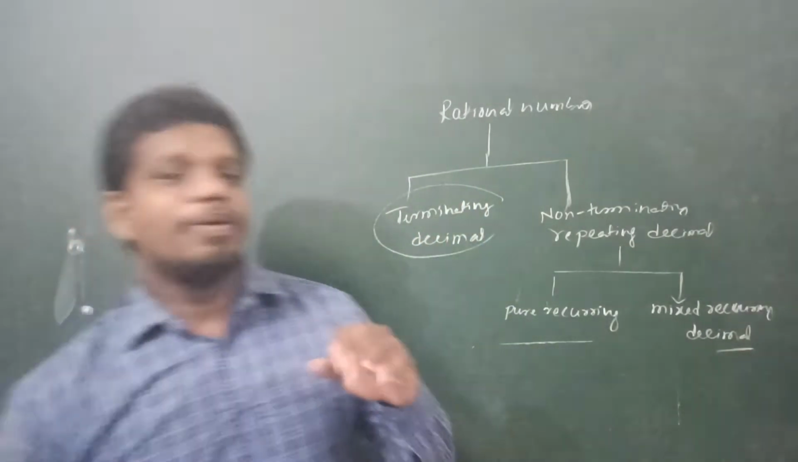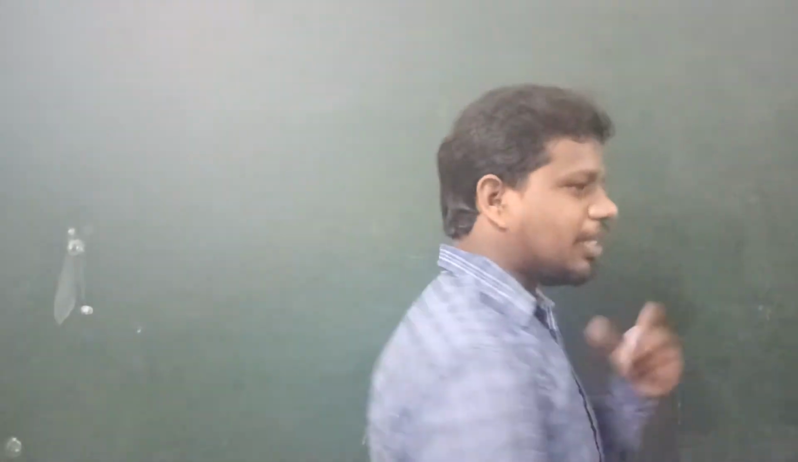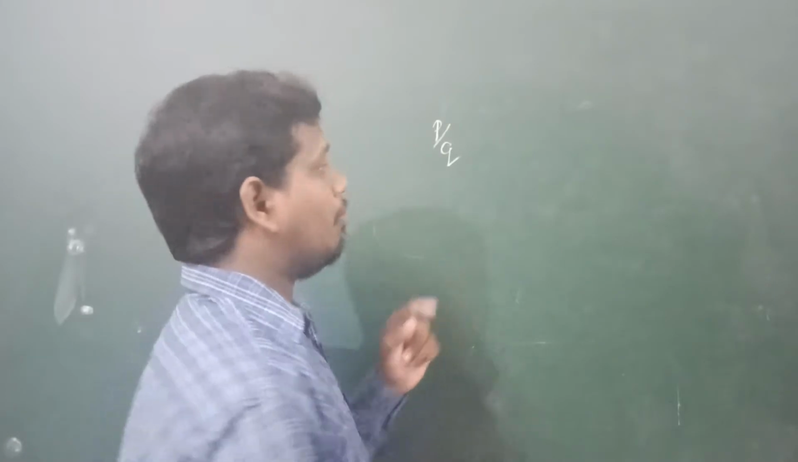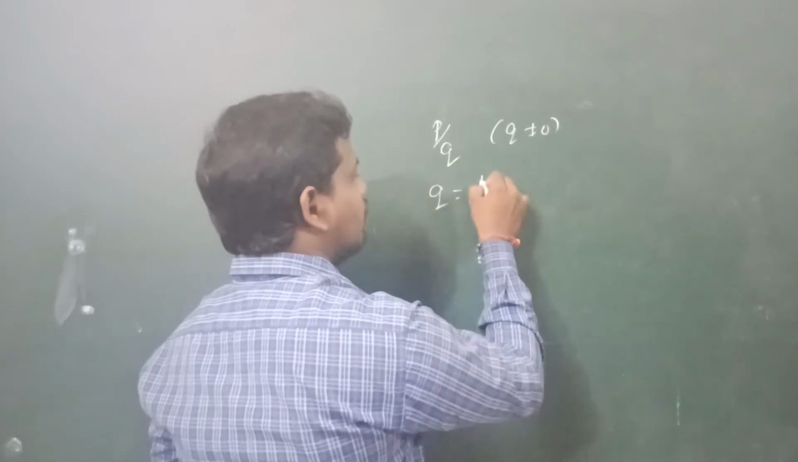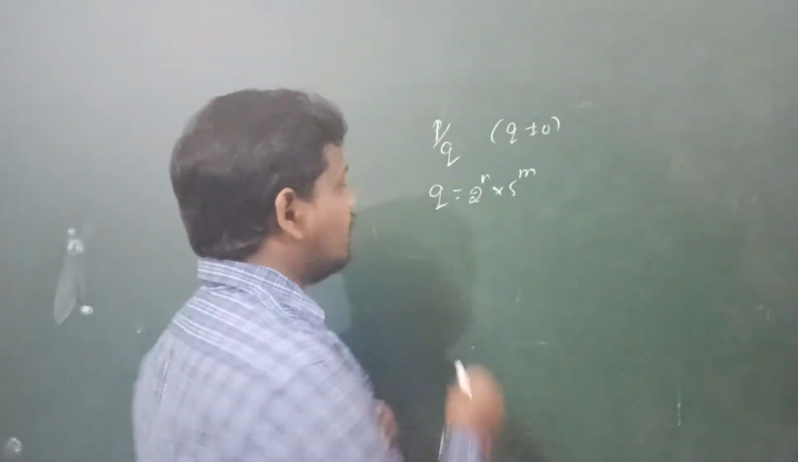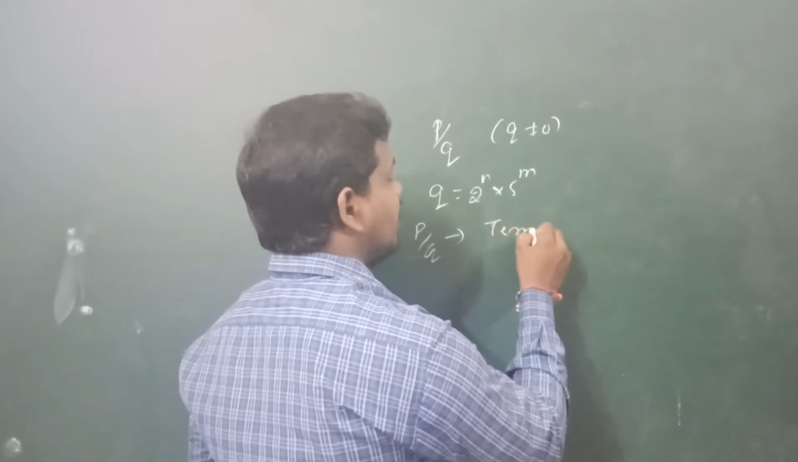Do you know, children, what is meant by terminating decimal? Terminating means the decimal value has ended, it will not continue. Such types of decimal forms we call terminating decimal. For example, if a rational number is in the form p by q, and q is not equal to 0, and if q is in the form of 2 to the power of n into 5 to the power of m, then p by q gives which type of decimal form? Terminating